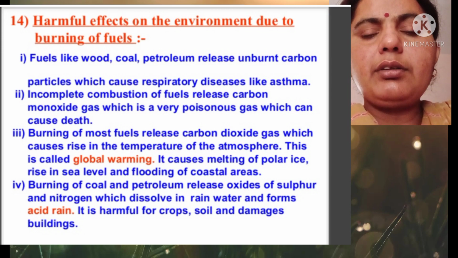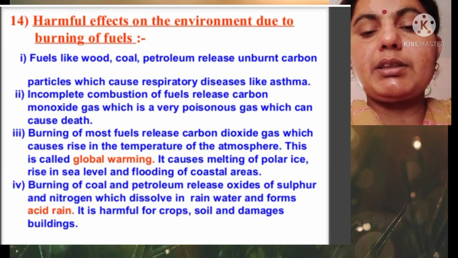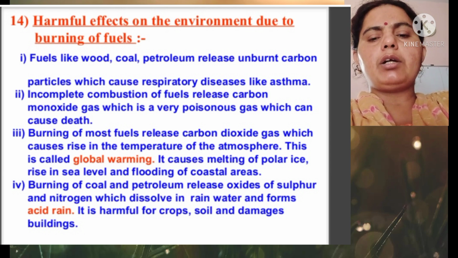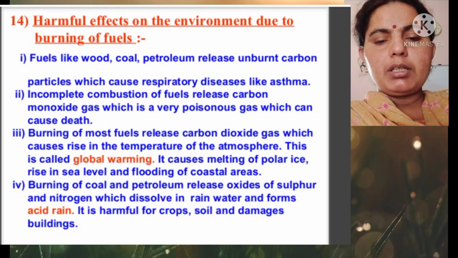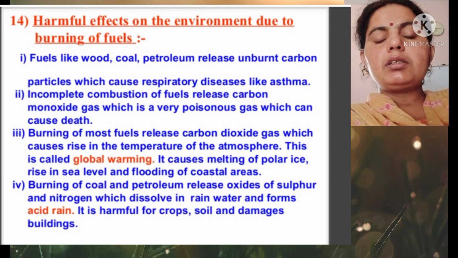Now what are the harmful effects on the environment during the burning of fuel? Fuels like wood, coal and petroleum release unburned carbon particles that cause asthma. Incomplete combustion of fuel releases carbon monoxide, a poisonous gas for our body. Burning of most fuels releases carbon dioxide, which raises the temperature of the atmosphere, causing global warming, melting of polar ice, rising sea levels and flooding of coastal areas. Burning of coal and petroleum forms oxides of sulfur and nitrogen oxide, which are responsible for acid rain.